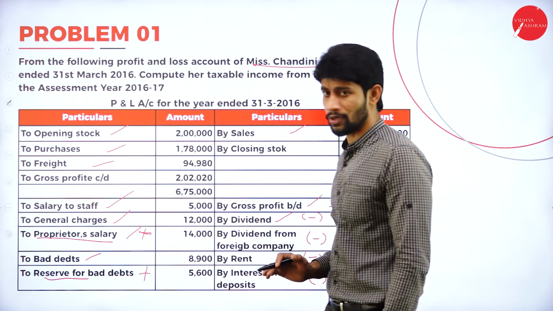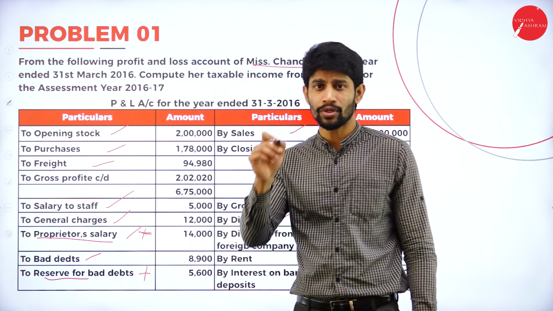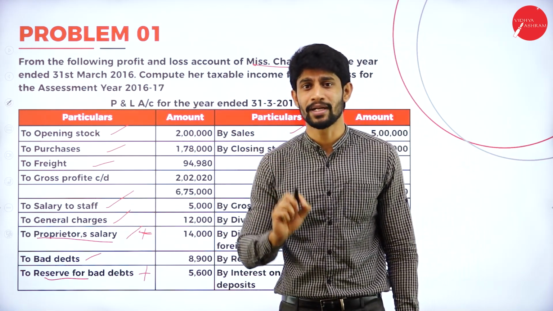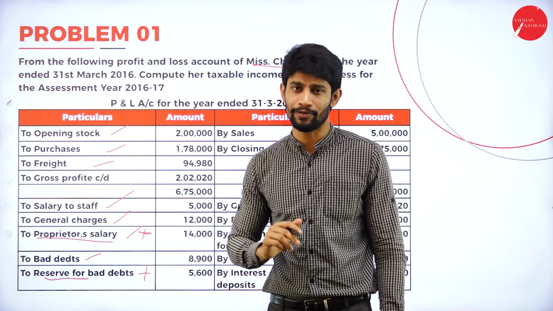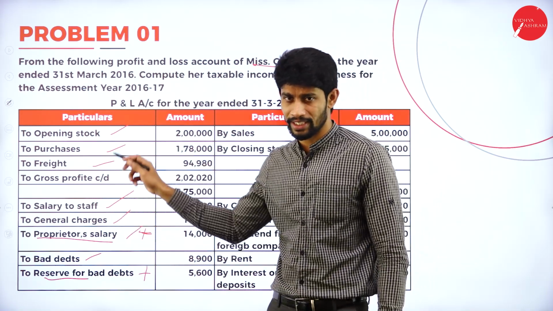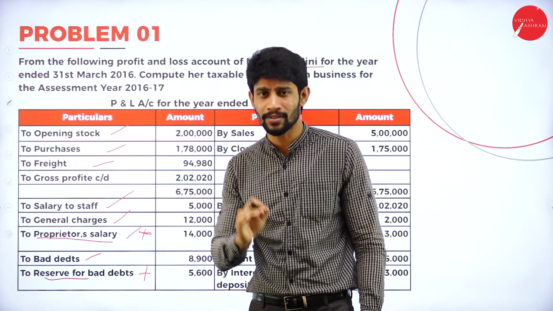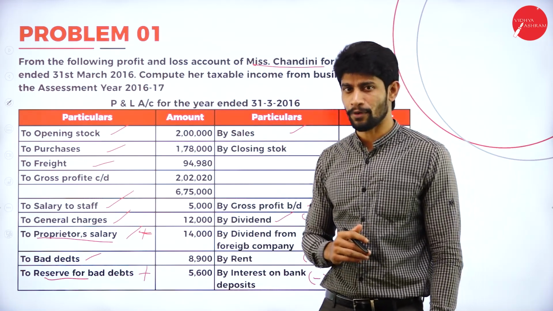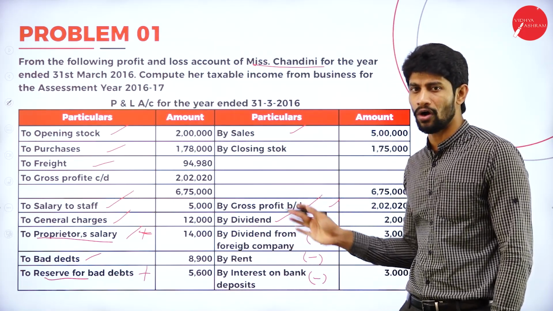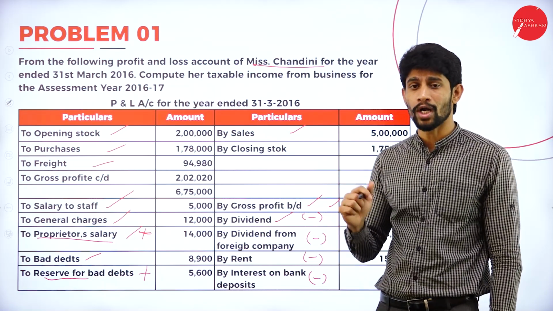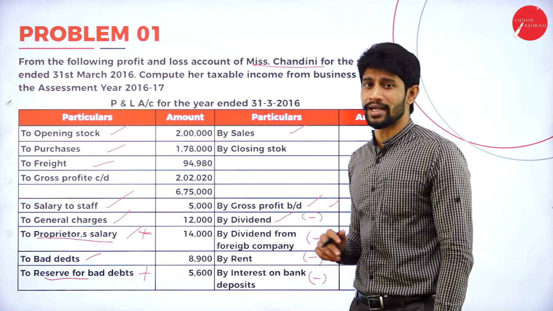So here you have the profit and loss account, expenditure and income statement, right? On the expenditure side, he is going to claim that particular expenditure as a business expenditure. If any expenditure is not relating to business, that should be added back to the net profit. And on the income side, a few incomes are not relating to business, but still he added all other incomes as business income. Now what are we supposed to do? We are supposed to deduct those other incomes from net profits. So now let us solve the problem.